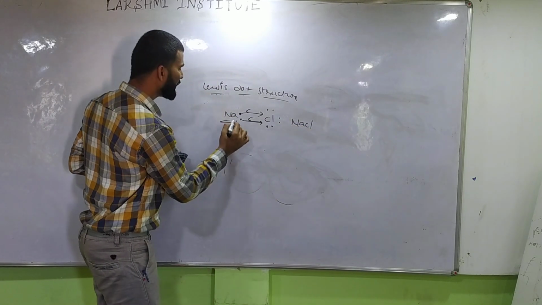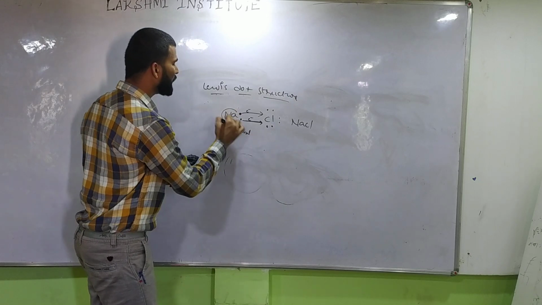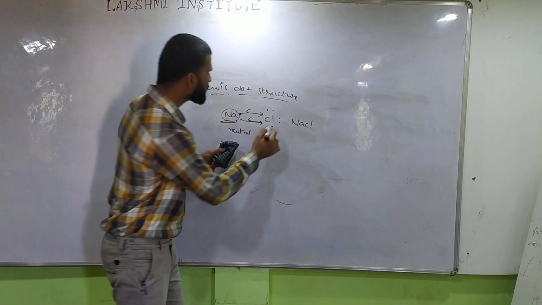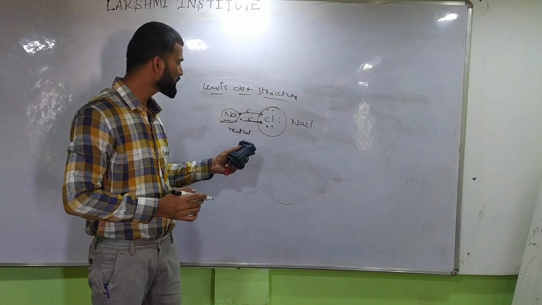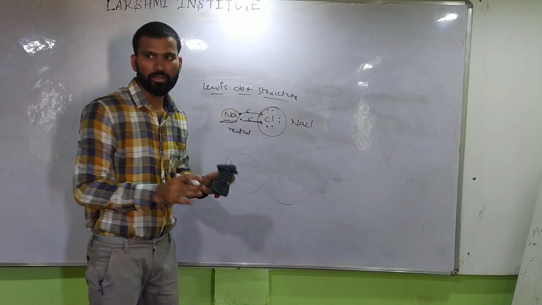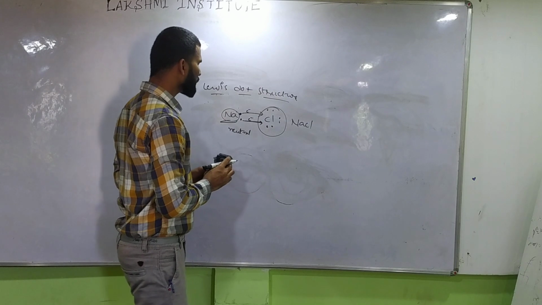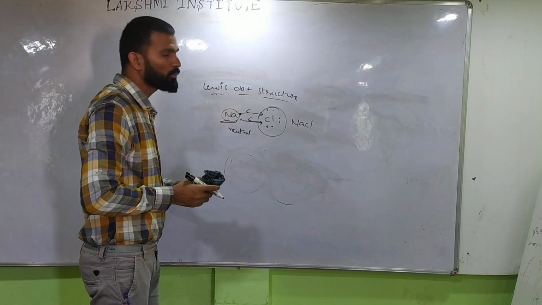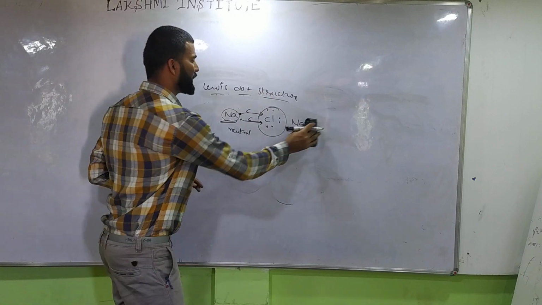Here Na becomes neutral now. Neutral in the sense that it doesn't have any valence electrons, and it becomes stable. Chlorine already has 6 electrons, so when 2 electrons are added, it becomes stable. This is the best example of which bond? Ionic bond.